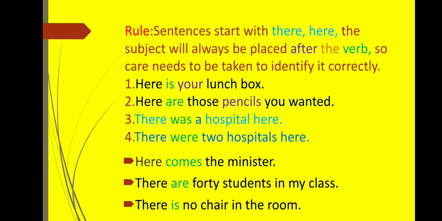Here comes the minister. The minister is singular, placed after the verb comes. Singular verb, so the verb agrees with the singular subject, the minister. Next one. There are 40 students in my class. So, 40 students, plural subject. That's why the verb used is also plural, and the verb is are.